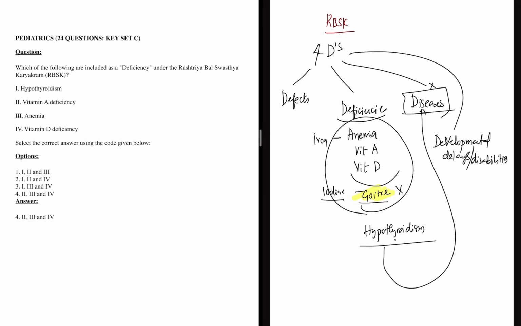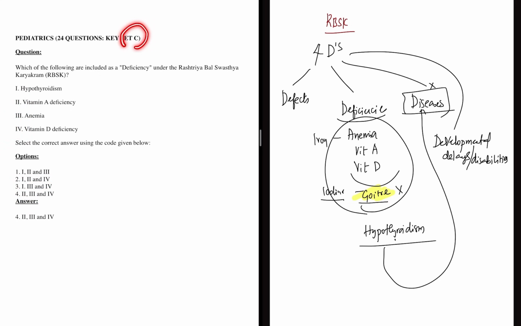Now look at the question. The question is, which of the following are included as deficiency? Vitamin A deficiency, iron deficiency, vitamin D deficiency. Hypothyroidism is not a deficiency, it is a disease. So the correct answer is 2, 3 and 4. So I would go for option 4.